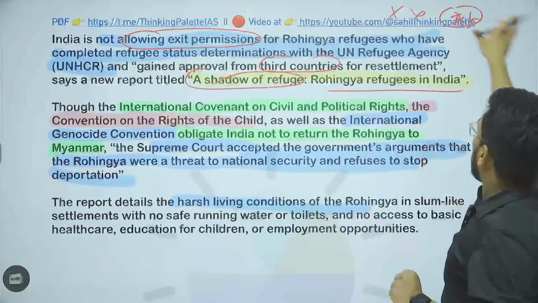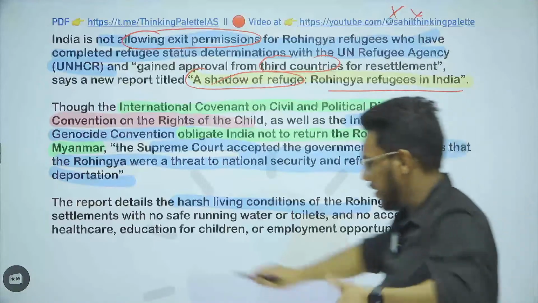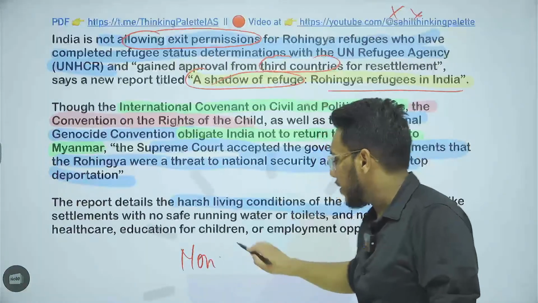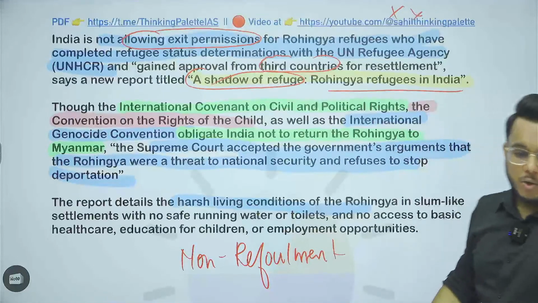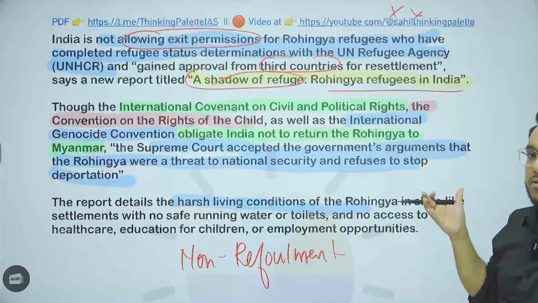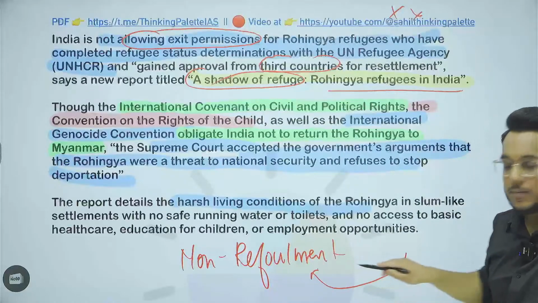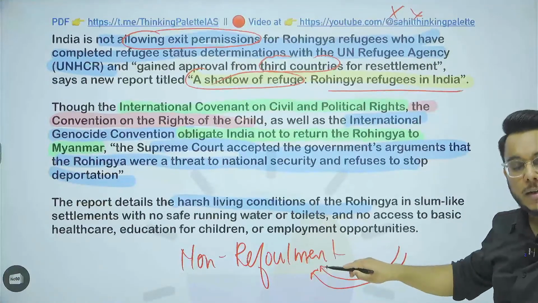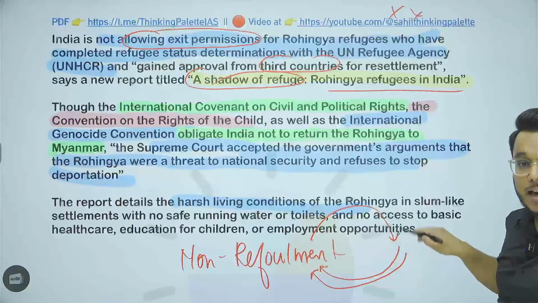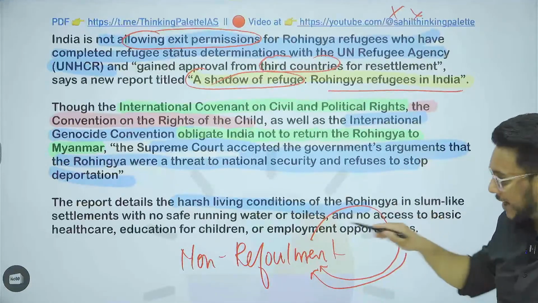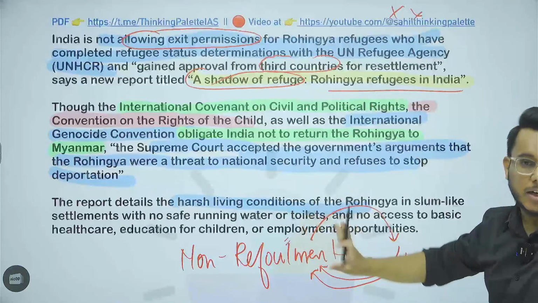Now understand this. There is one principle of ethics that is often used, that is non-refoulement. What is this non-refoulement? The non-refoulement principle is there in the context of illegal immigrants or refugees. It provides that even if a person has escaped from their home country because they were persecuted there and has come to some other host country, they will not be sent back to their home country if they can be persecuted there. So Rohingyas say that if you send us back to Myanmar, we will be persecuted there. So non-refoulement provides that no country should send them back.